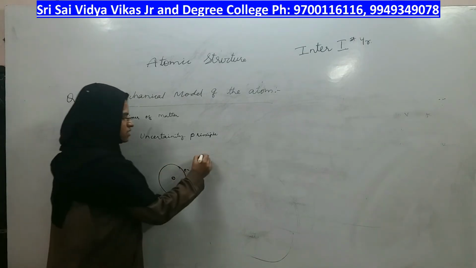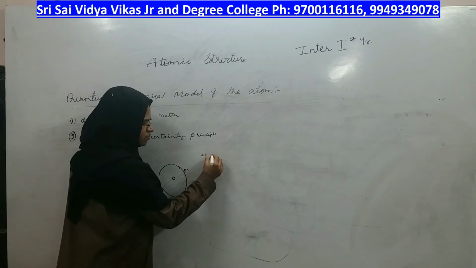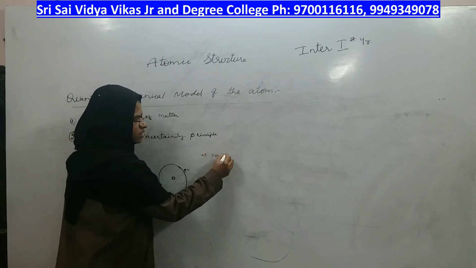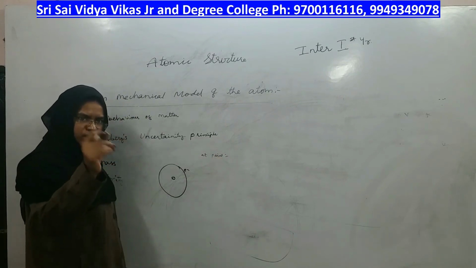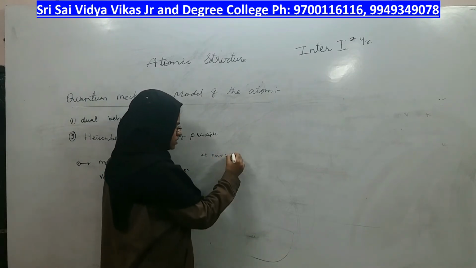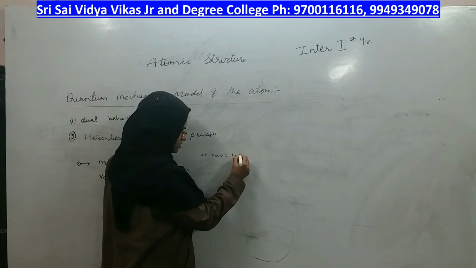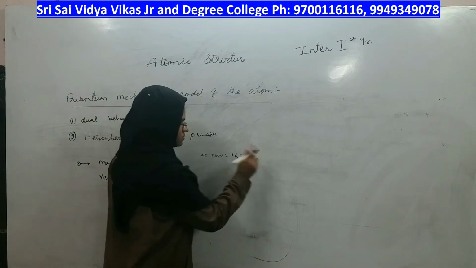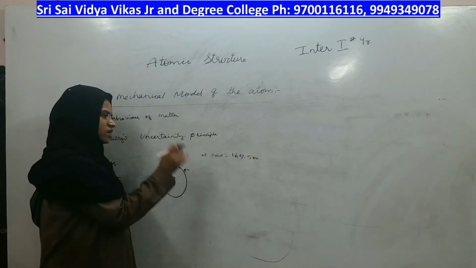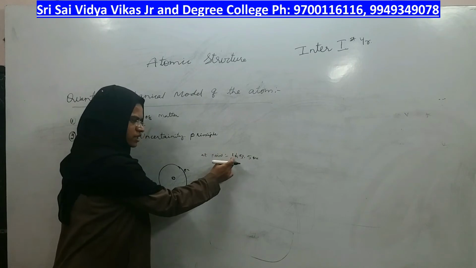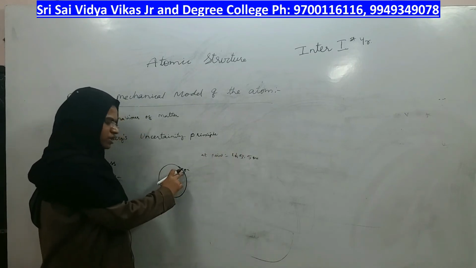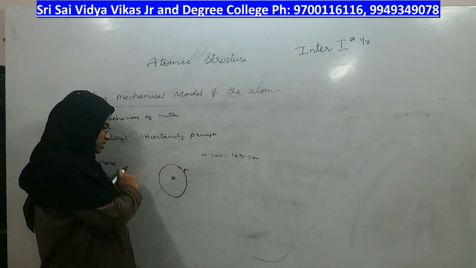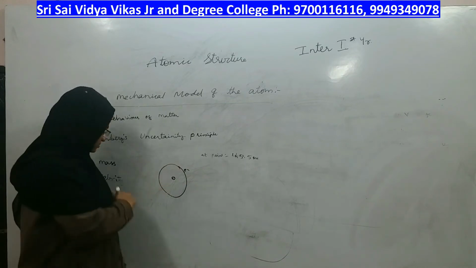Say at an exact fixed time, suppose at 4 hours 5 minutes 5 seconds, at that time I want to determine the electron's mass as well as the electron's momentum.